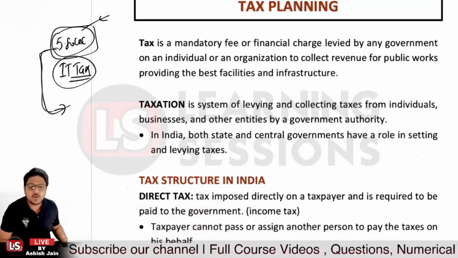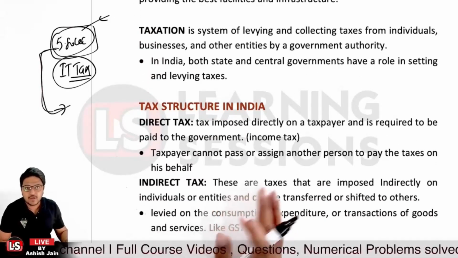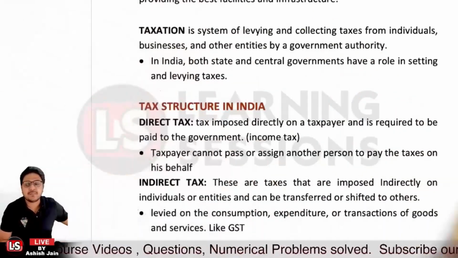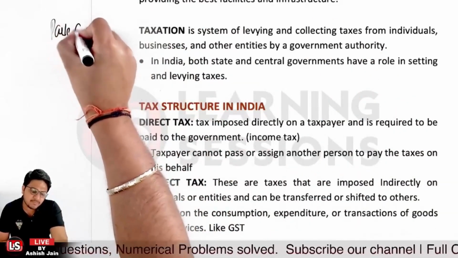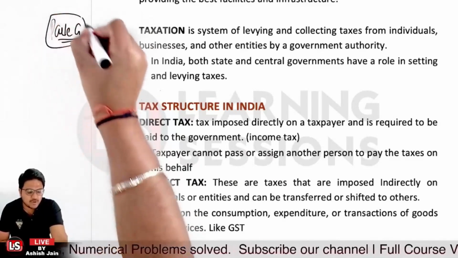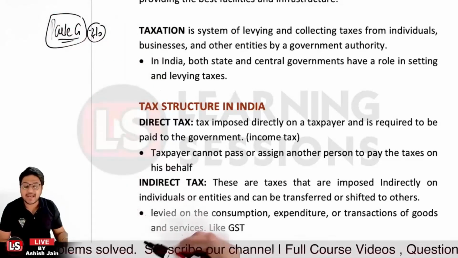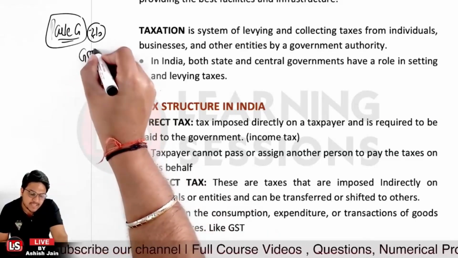And the other one is related to indirect tax. Now, what do you mean by indirect tax? Indirect tax is not directly imposed on you. Let's say I purchased a biscuit pack of Parle G. I paid an amount of rupees 10 to the shopkeeper, right? Now, in that scenario, what happened? I actually paid a tax. What type of tax? I paid GST, that is goods and services tax.